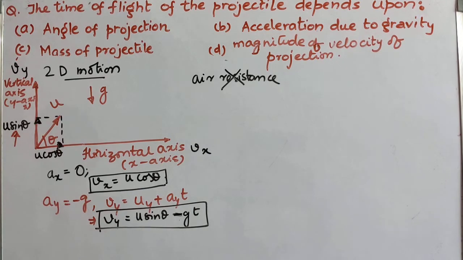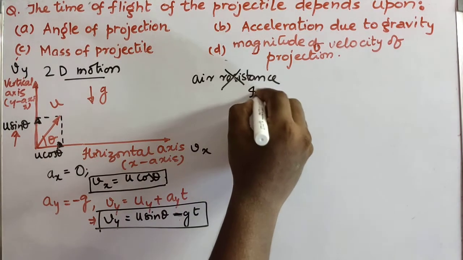Now let us try to understand the motion path of the projectile, which we call the trajectory of the projectile. In order to understand that, let's take the displacement along the x-axis as well as the y-axis in time t.